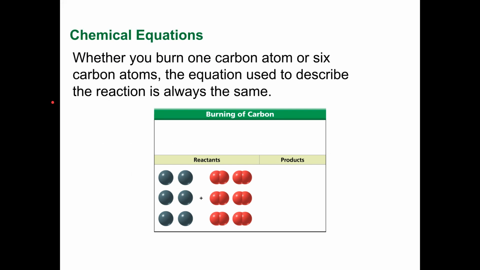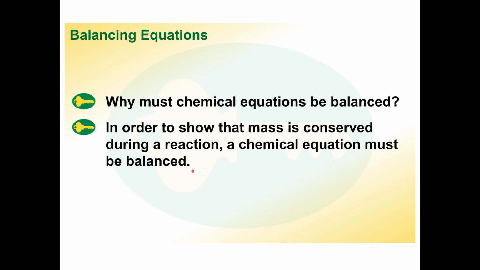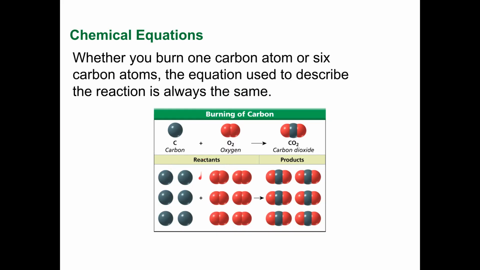So whether you burn 1 carbon atom or 6 carbon atoms, the equation used to describe it is the same. The ratio, remember we learned this a couple chapters ago, remains the same. So the carbon will burn with 2 oxygen and create carbon dioxide. If I have 2 carbon atoms, they're going to combine with 4 oxygen atoms to create 2 molecules of carbon dioxide.